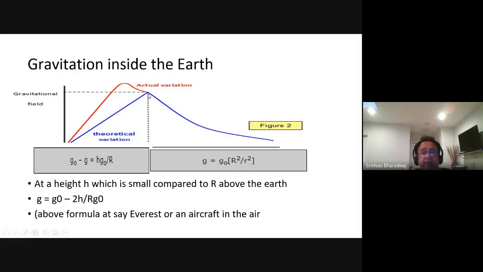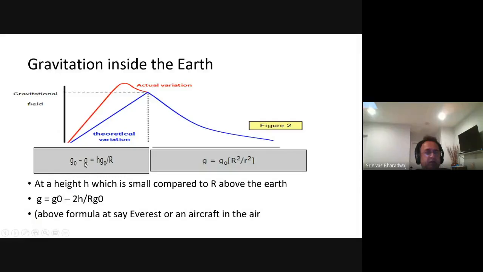Now at these points between here and here, although it should be an inverse square law, sometimes, because the points are close, they model it as linear. And that linearity is given by 2 g naught by capital R, rather than g naught by R. Try to understand the two.